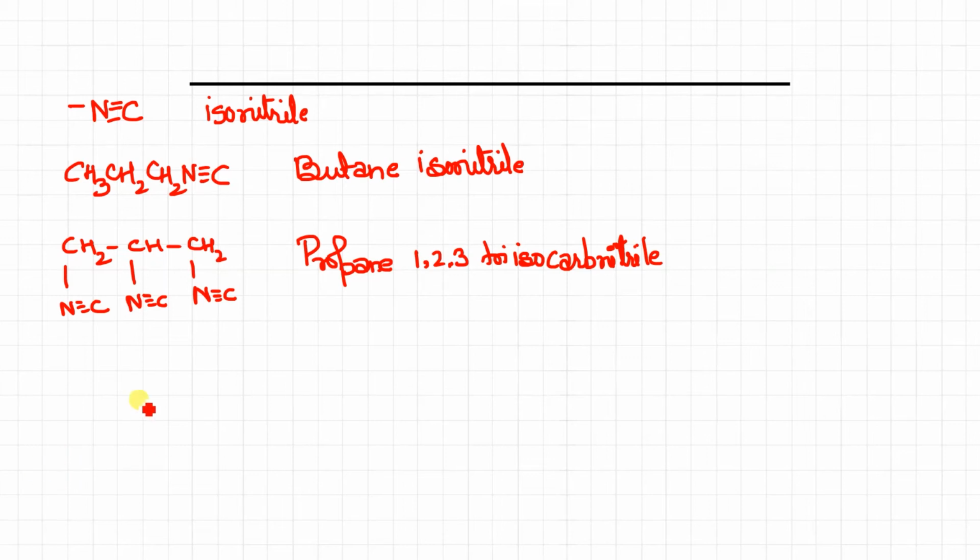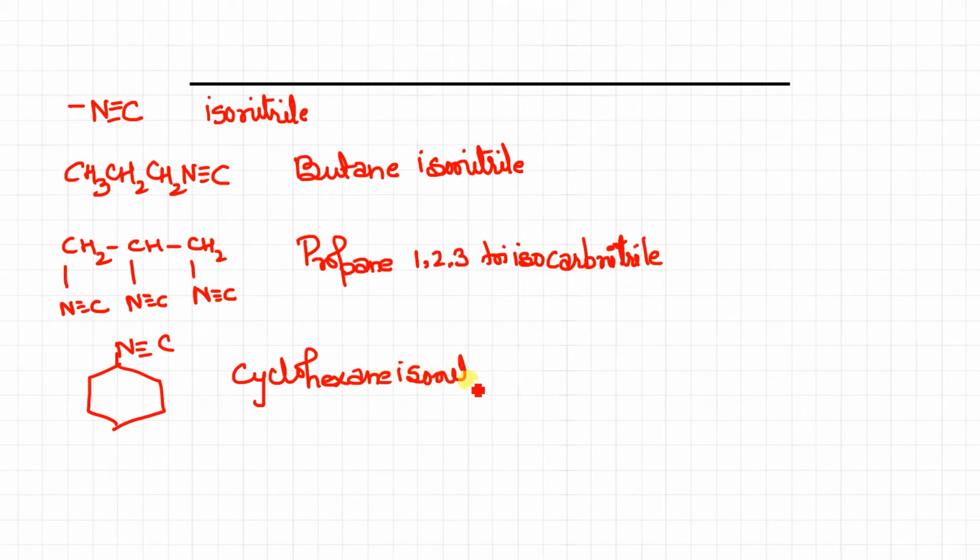Any doubt in this? Similarly, if the compound is like this, what will be its name? This is cyclohexane isonitrile. Done.